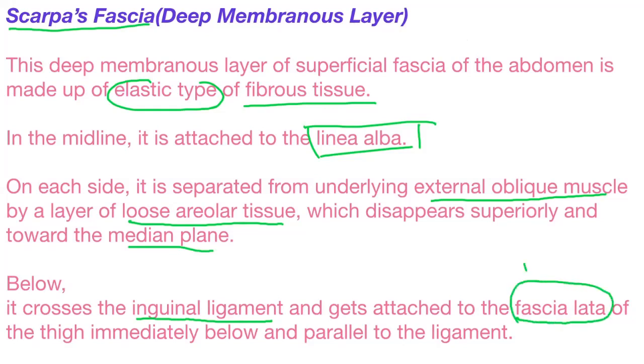That means the deep fascia of the thigh, right? Remember fascia lata. So the Camper's fascia or the superficial fatty layer is continuous below the inguinal ligament as the superficial layer of the thigh, whereas the deep membranous layer, Scarpa's fascia, is continuous with the fascia lata of the thigh immediately below and parallel to the ligament. Okay, it continues as the fascia lata.